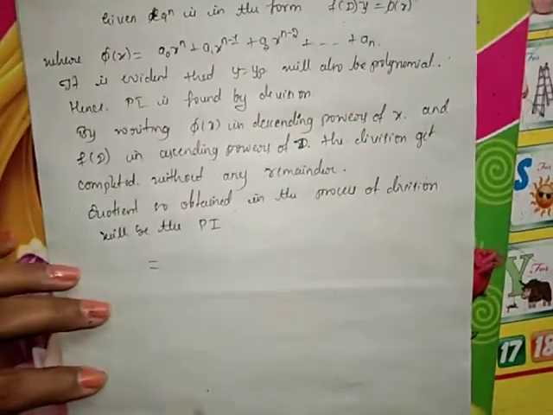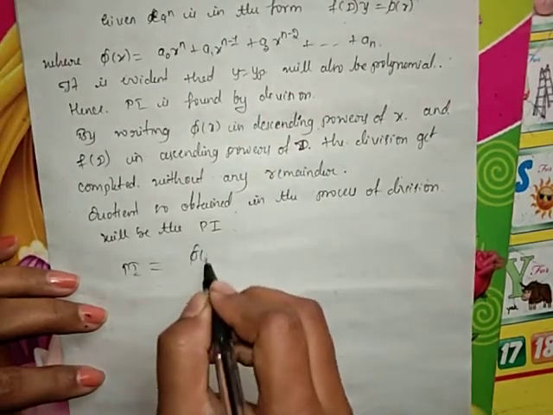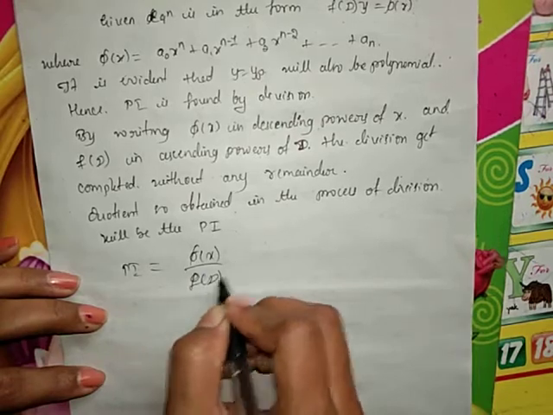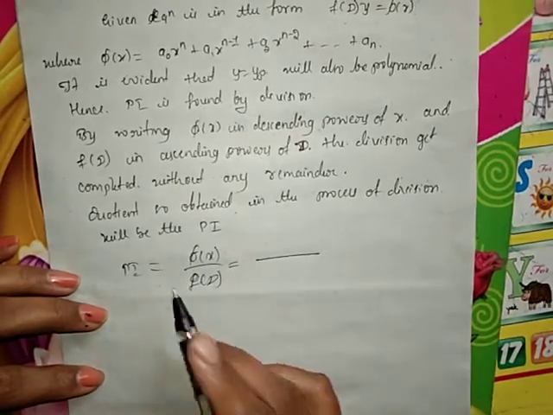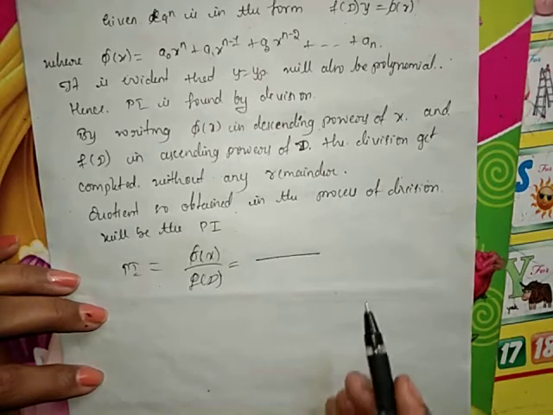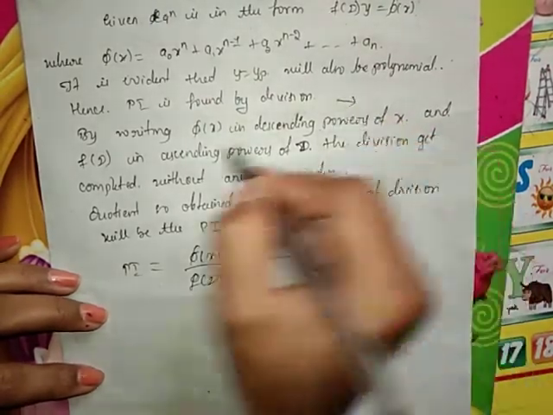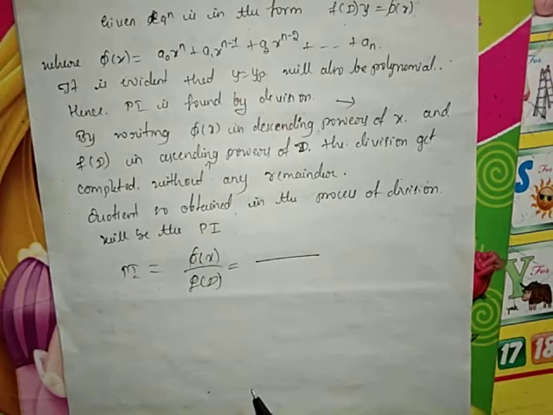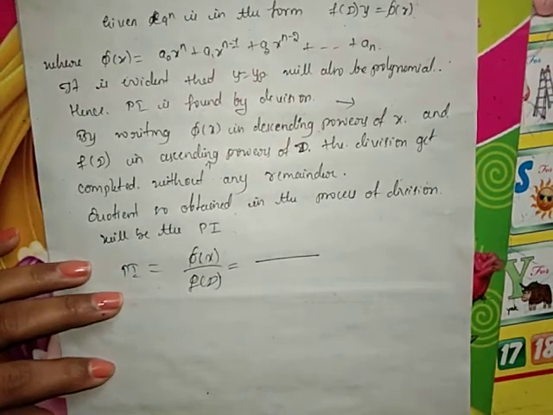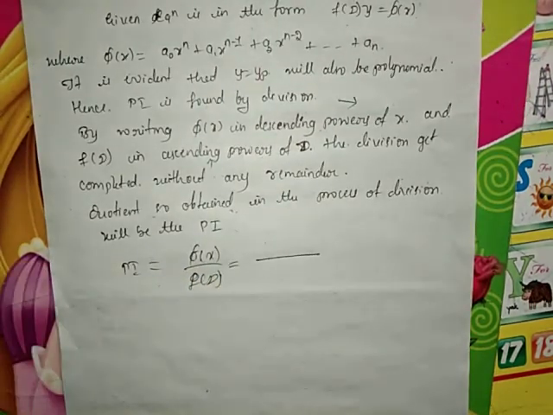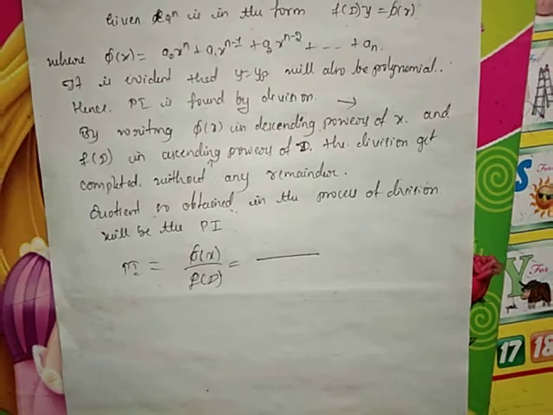So in general, you have PI equal to function of x divided by function of D. Write the function of x in descending powers of x, and the function of D in ascending powers of D, that is, decreasing and increasing. Then go for the division procedure. Complete the division, and whatever quotient is obtained is our particular integral.